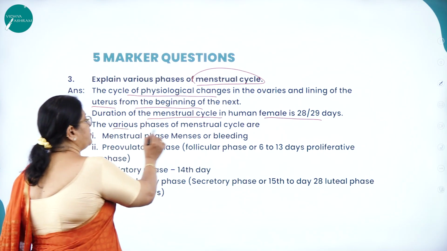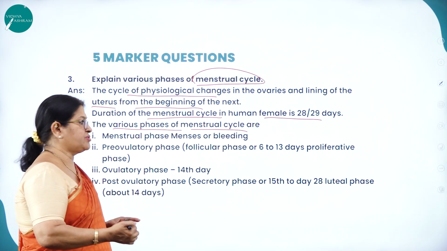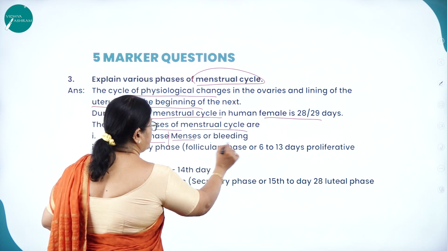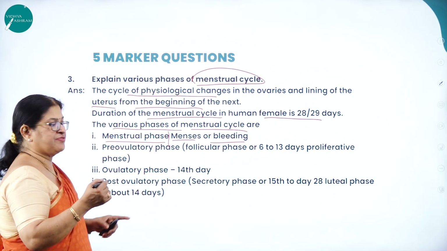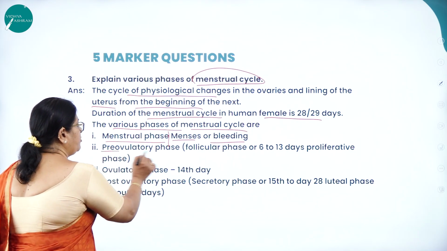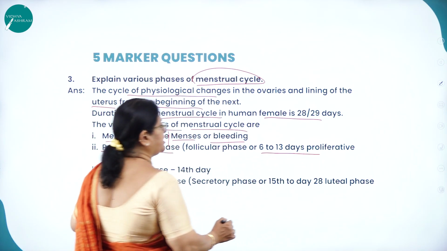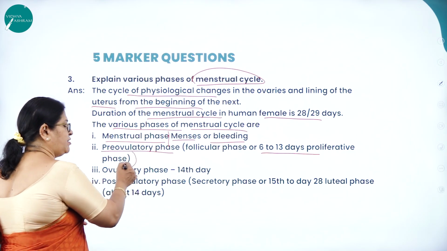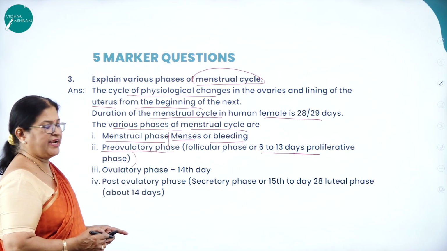So what are the various phases of the menstrual cycle and the duration of each phase? The menstrual phase, which is also called menses or bleeding, as bleeding takes place, is the first 5 days of the menstrual cycle. Then the pre-ovulatory phase, or follicular phase, which takes place on days 6 to 13, where there is multiplication, or development, of follicles, hence it is called the pre-ovulatory or proliferative phase.